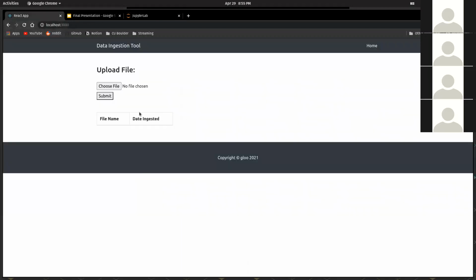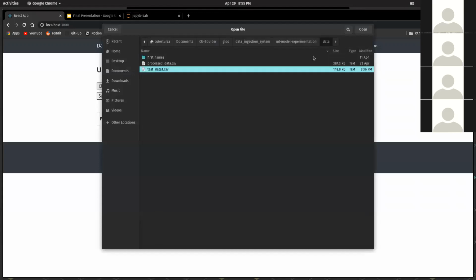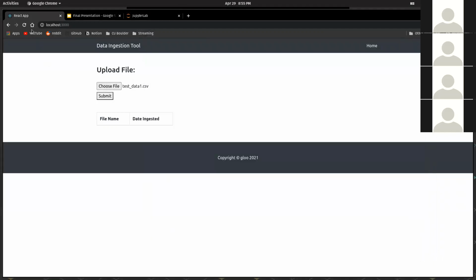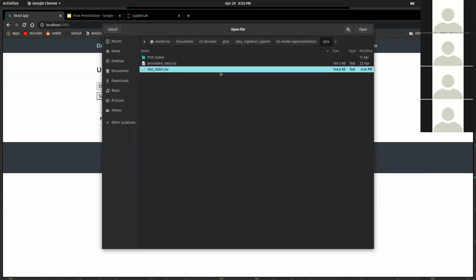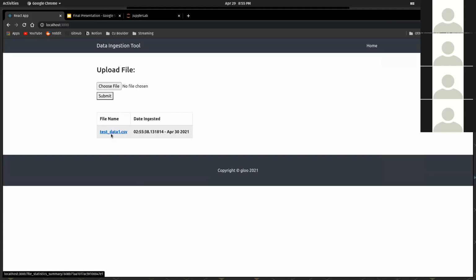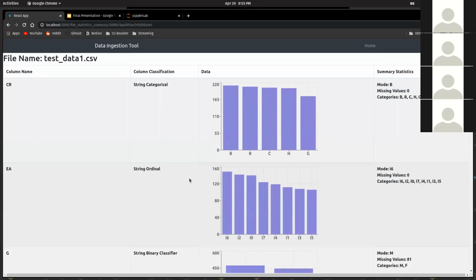So this is the homepage of the app. To ingest a file, you simply click on choose file, and then you can hit open and submit. Oh, I don't think I hit submit. All right, so here's the data. It tells you when the file was ingested, and this link will take you to a data summary page.